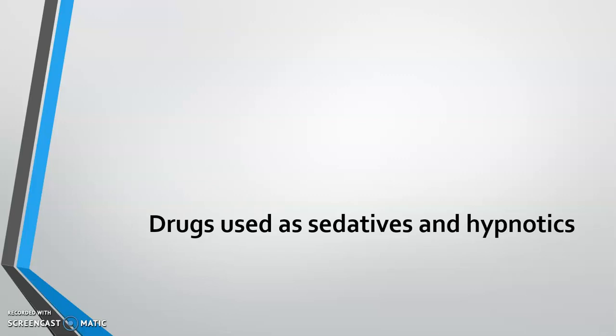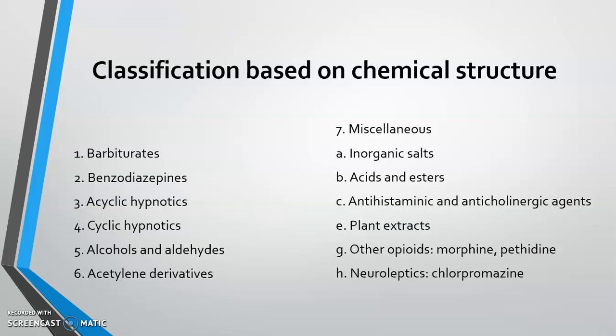So let us now come to the drugs used as sedatives and hypnotics. Chemically they may be classified as barbiturates, benzodiazepines, acyclic and cyclic hypnotics, alcohol and aldehydes, acetylene derivatives, then some other drugs, which include inorganic salt, plant extract, opioids, neuroleptics, etc. So the main interest is in barbiturates and benzodiazepines.